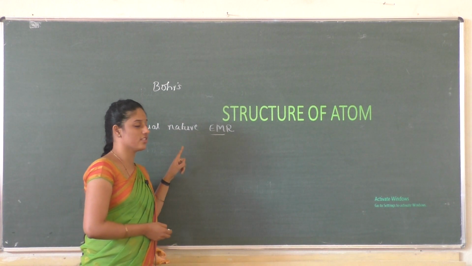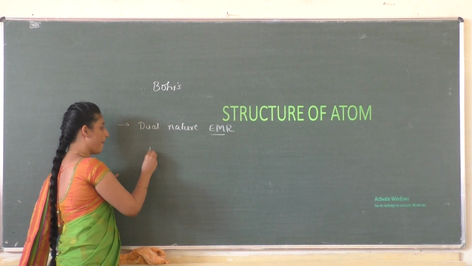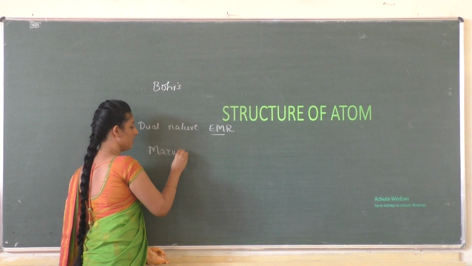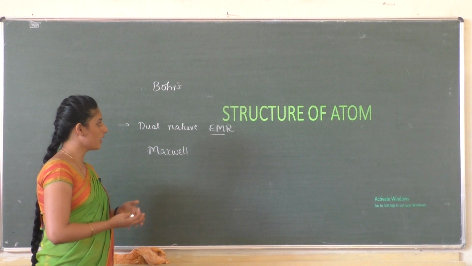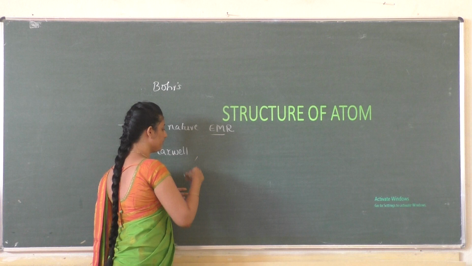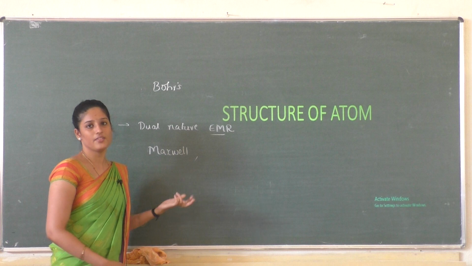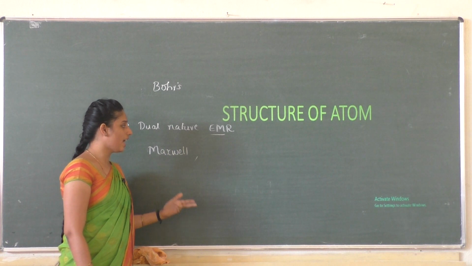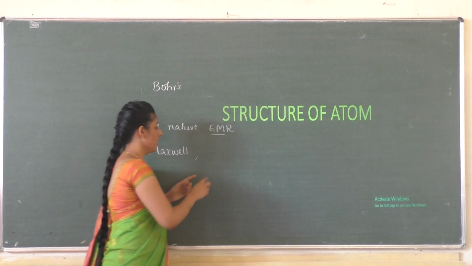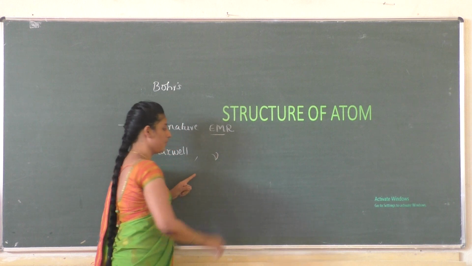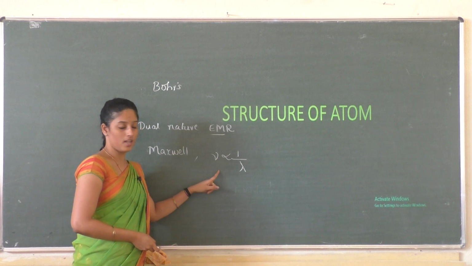The first theory about electromagnetic radiation was given by Maxwell, where he considered electromagnetic radiation as a wave, right? When we talk about a wave, we define certain parameters like wavelength, frequency, wave number, amplitude and so on, and we derived some expressions which relate those parameters to one another. These concepts are also very important.